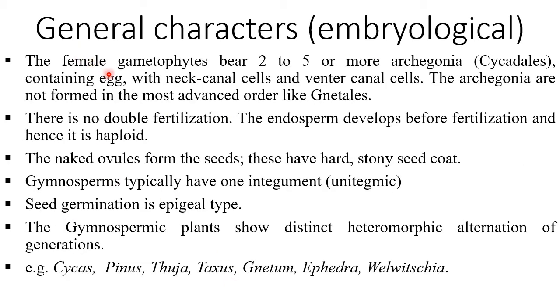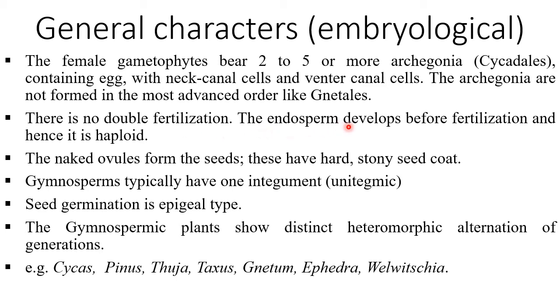Here we will see some embryological characteristics. The female gametophyte bears 2 to 5 or more archegonia, that is in cycadales, containing egg with neck canal cells and ventral canal cells. The archegonia are not formed in the most advanced orders like Gnetales. There is no double fertilization. Remember, this is a very important point that gymnosperms are characterized by single fertilization.